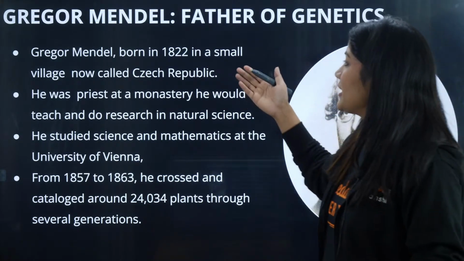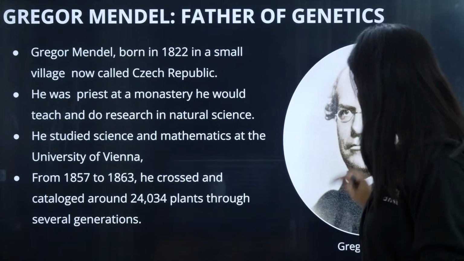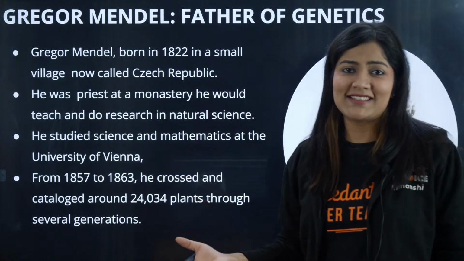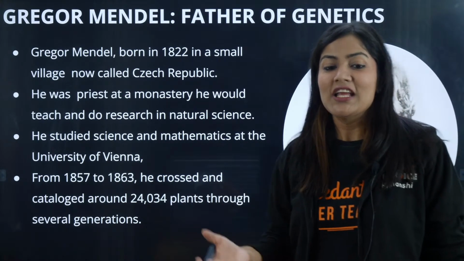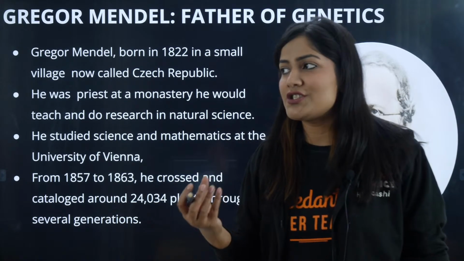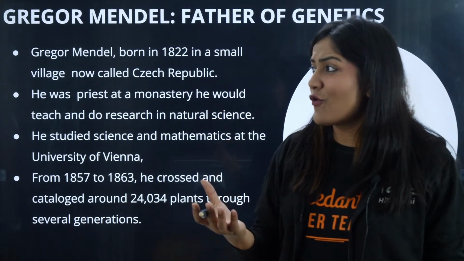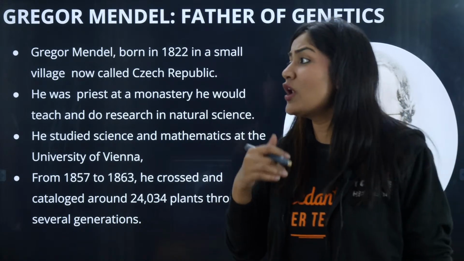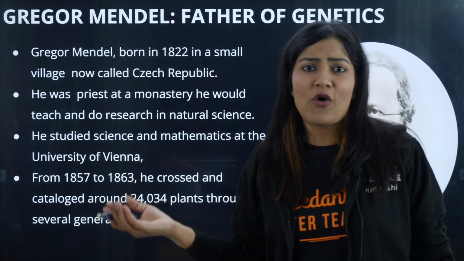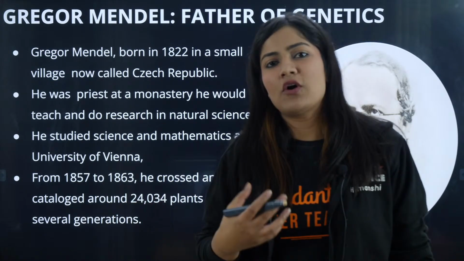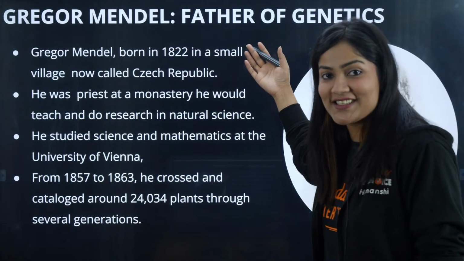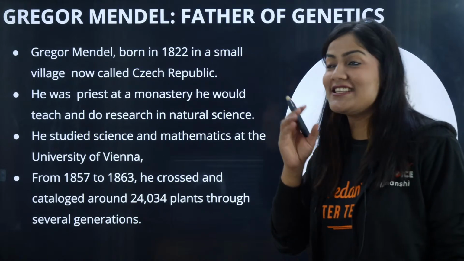Mendel was born in 1822 in a small village of the Czech Republic, and he was a priest, a father in a church. He was not a scientist by profession. He was just a simple person. Because of his interest in genetics, in understanding how characters flow from one individual to the next, he started asking why an elephant always gives birth to an elephant, and why a pea plant always forms a pea plant. Just because of his curiosity, he started performing certain experiments, and now we call him the father of genetics. So a small little curiosity can lead to wonders.